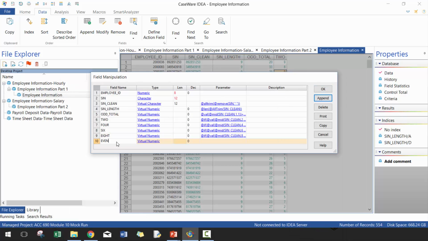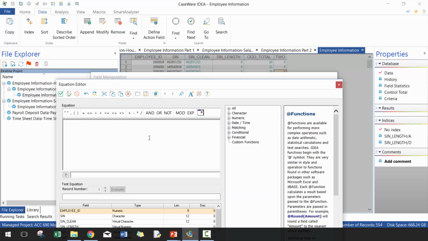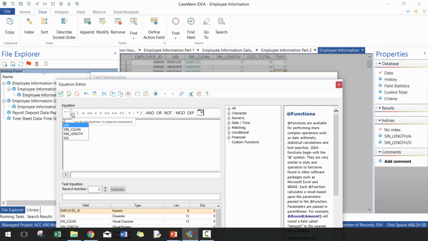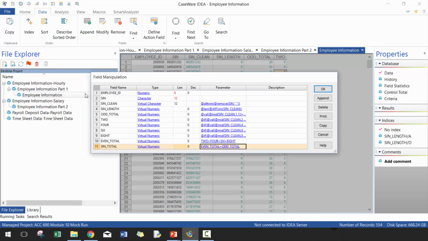And then we're going to call this even total. And we are going to take 2 plus 4 plus 6 plus 8. And then we're going to call the next field sin total. And I personally like doing these all separate, but again, you can choose not to do them so separate. I probably could have added the even numbers and odd numbers to come up with sin total.